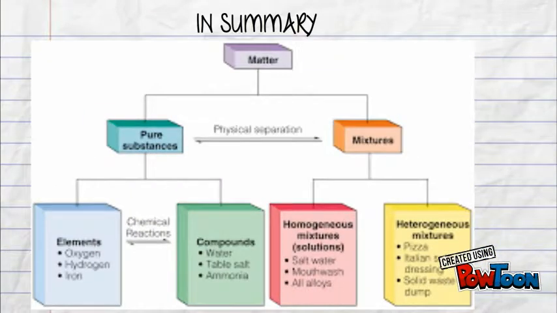So in summary, we have matter is broken up into pure substances and mixtures. Pure substances are broken up into elements and compounds, while mixtures are broken up into homogeneous mixtures and heterogeneous mixtures. And then there's some examples in each box there to show you which is which.